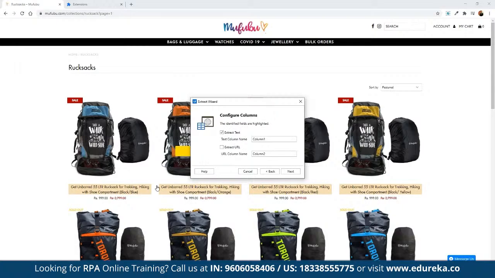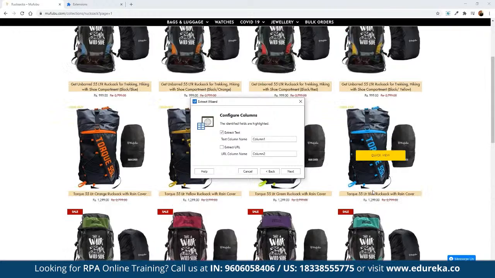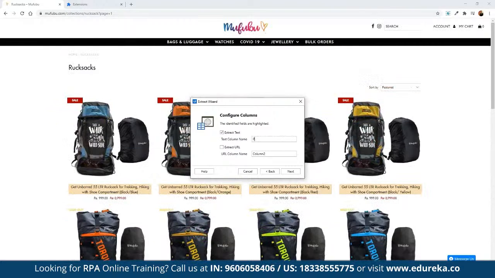That means it is going to compare what is common between these two, and then it is going to replicate things automatically on all the different components. So now here we can define that we want to save this detail under the name of product name. And now we want to extract the URL, that means the link which has been associated with each and every item here. So we can save the URL by the name of URL, and now we can click on next.